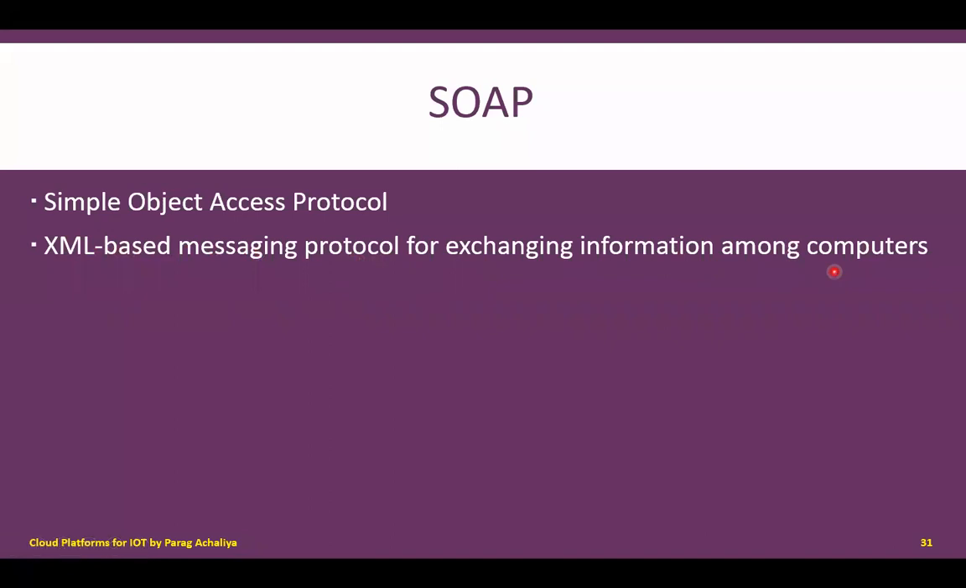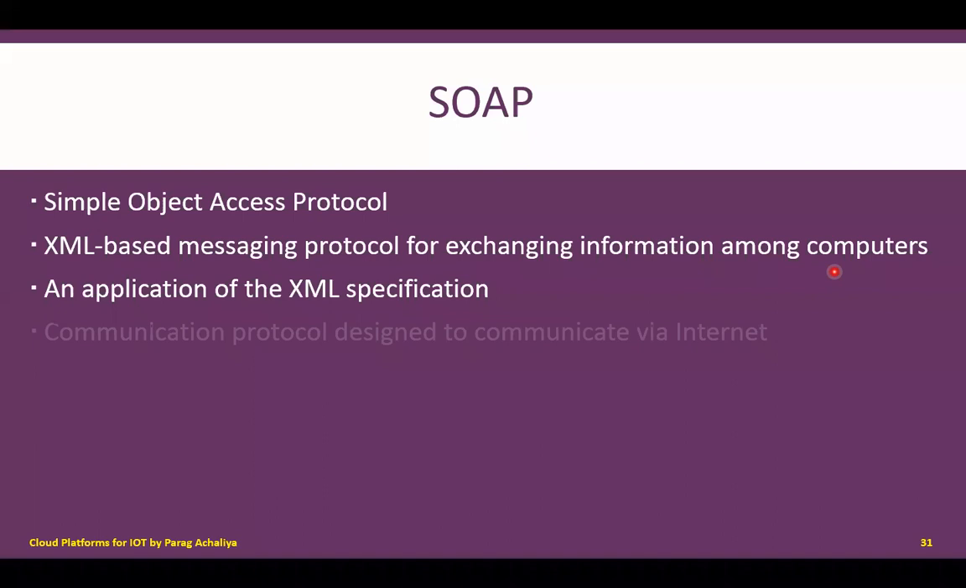So whenever you need to communicate data from one system to another system, you may use the SOAP protocol, which is based on XML. It is an application of the XML specification. These communication protocols are designed to communicate via the internet. So a communication protocol will always work between various systems over the internet. To have successful communication between various devices, one protocol will be needed, and that protocol will always work on the internet.